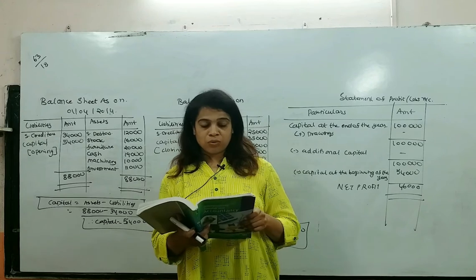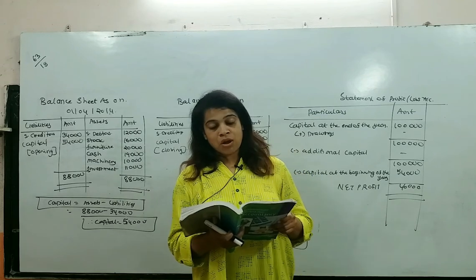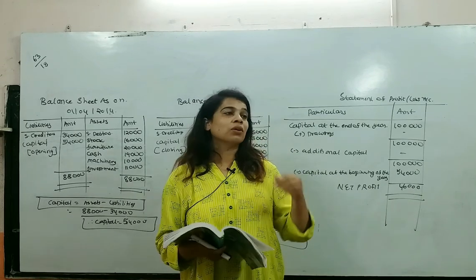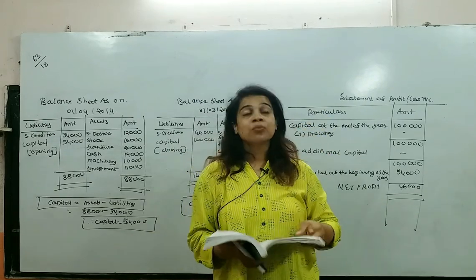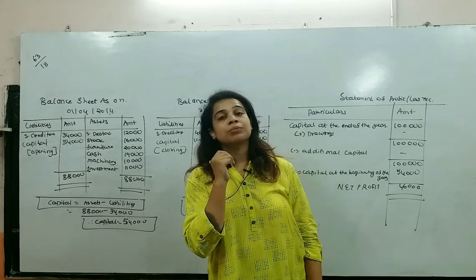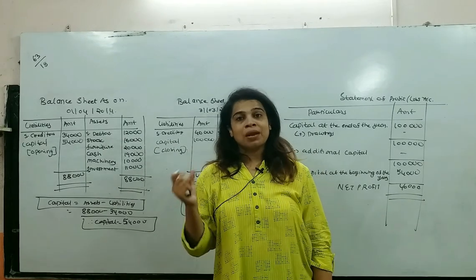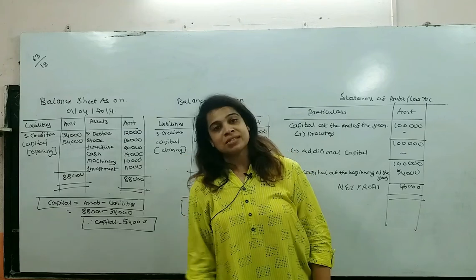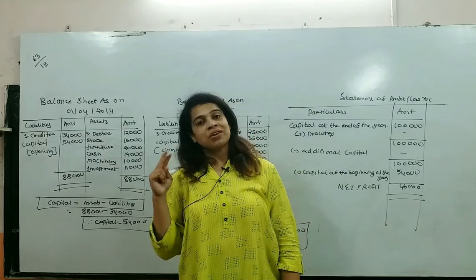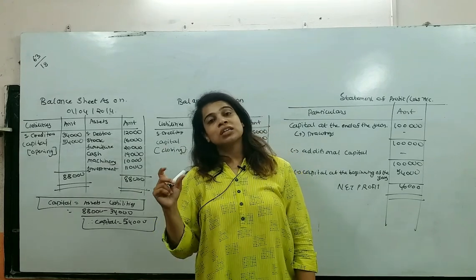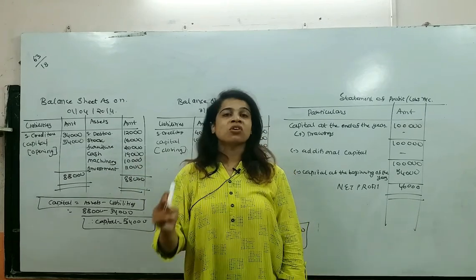Their capital account shows a balance of rupees 50,000 and 80,000 on 1st April 2014. See students, I would like to revise whatever we have done in the last year. Last year you learned the concept of partnership. What do we mean by the word partnership firm? When two or more people come together to carry on one business activity, that activity is known as a partnership, right? So now here we have two partners. Those two partners are coming together and starting a firm, and they have decided that they are going to share profits or losses equally.